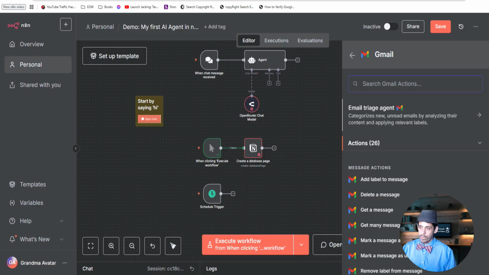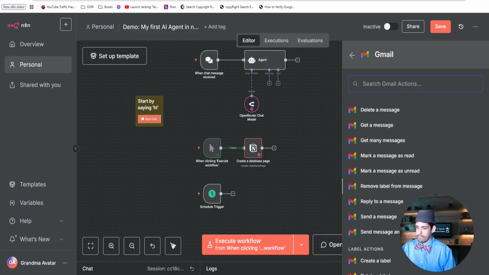It'll categorize new emails. It'll label them, tag them. You can make N8N draft you a reply, so you can literally just hit send, where it'll start talking like you. It'll filter out the ones that are not worth replying to at all. It'll unsubscribe for you, I think. There's all sorts of tools, ways that you could use it.